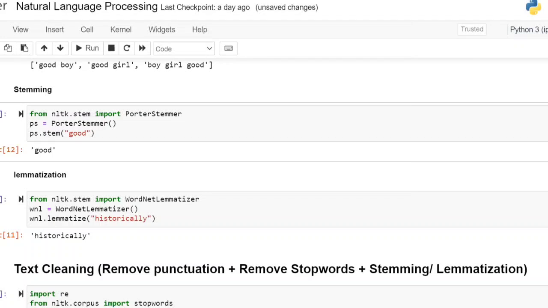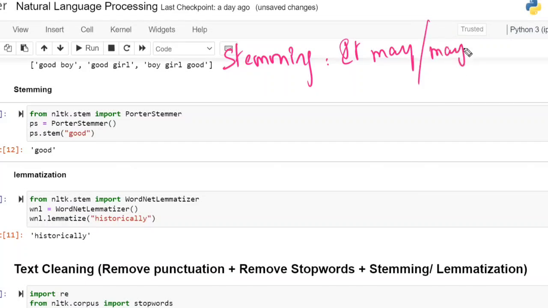So stemming may or may not give the meaningful output, the meaningful word. Sometimes it will give the meaningful word, sometimes it will not.